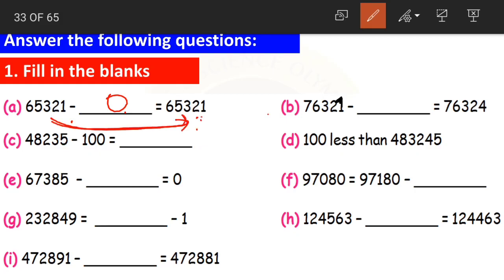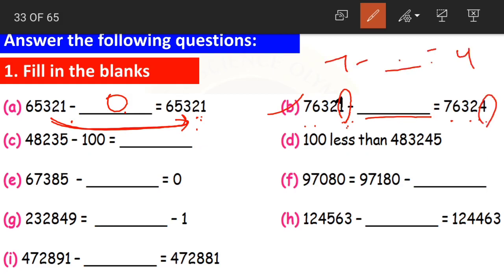Now coming to question number B. 76,327 minus dash is equal to 76,324. If we observe, the only change is in the ones place. Here we are having 7 minus dash is equal to 4.